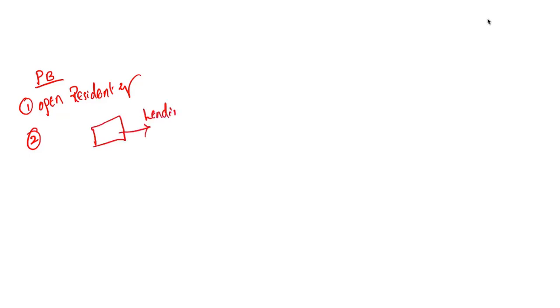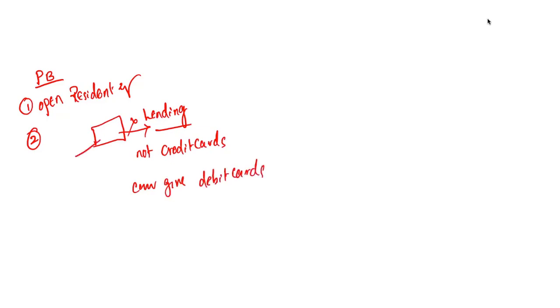So what is the summary? Payment banks can be operated or opened only by resident Indians. This is the first thing. Second thing is, these payment banks cannot do lending operations. The moment you do not do lending operations, you are not permitted to issue credit cards. The only thing that they can do is give debit cards. Why can they issue debit cards? Debit cards are nothing but for your deposits, you can withdraw by using this card.